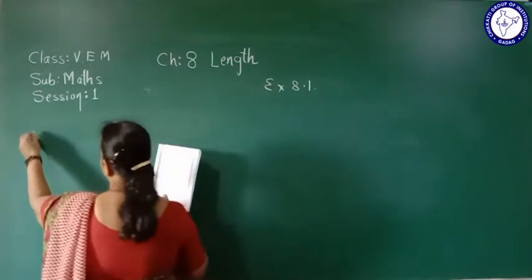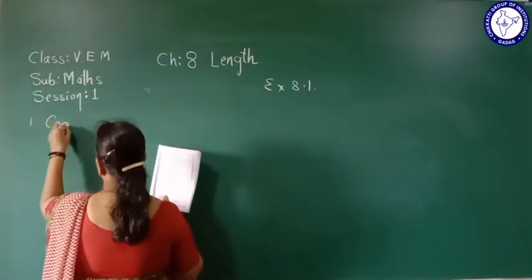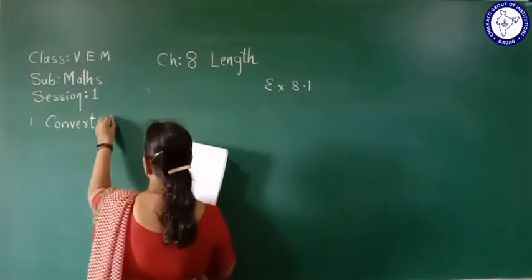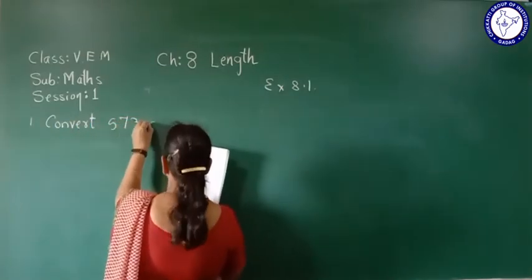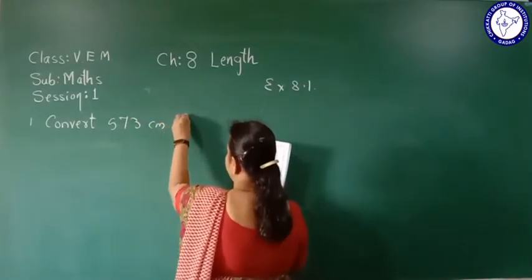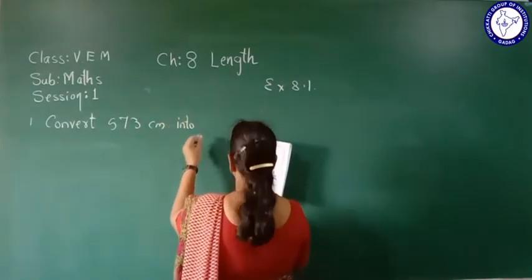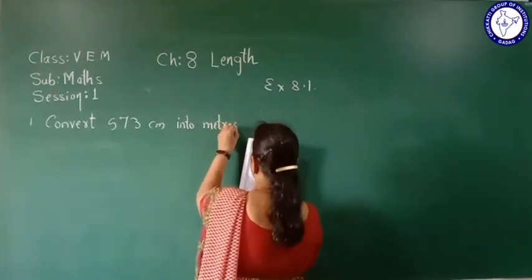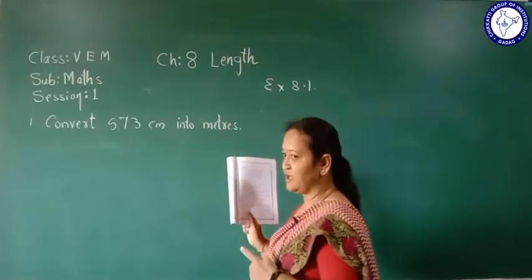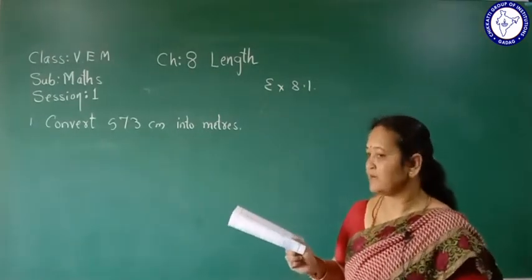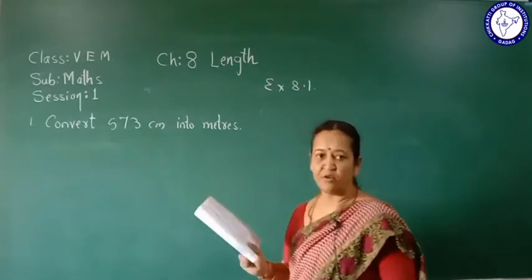First one, convert 573 centimeter into meters. So these you have to write in your notebook. Convert 573 centimeter into meter.